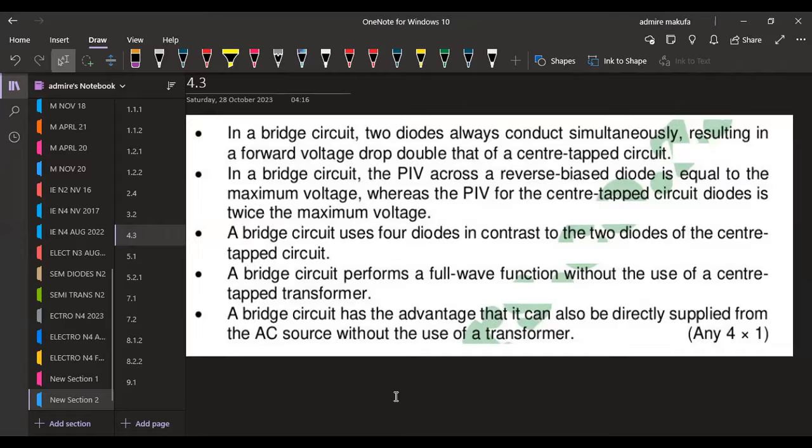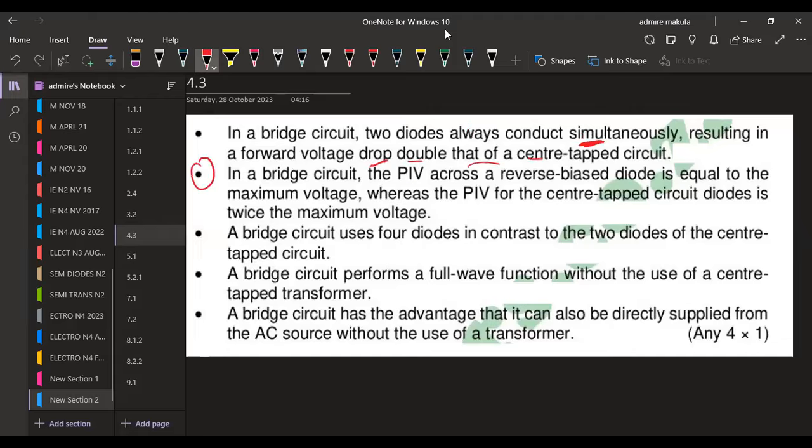So two diodes always conduct simultaneously, meaning two diodes and another two diodes, making four. So do not be confused. "Simultaneously" is there to say that at the same time. So the two diodes and the other two diodes, all together four, result in a forward voltage drop double that of the center tapped circuit.